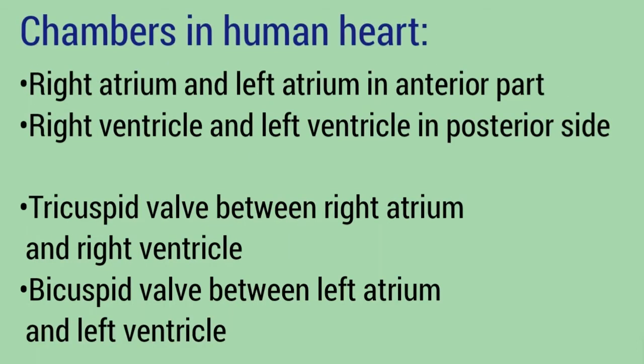We know that the human heart has four chambers: right atrium, left atrium, right ventricle and left ventricle. Here, the right atrium and left atrium are in the anterior part, and the right ventricle and left ventricle are on the posterior side. And there is a tricuspid valve between the right atrium and right ventricle, and a bicuspid valve between the left atrium and left ventricle.